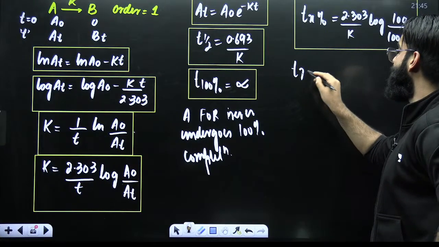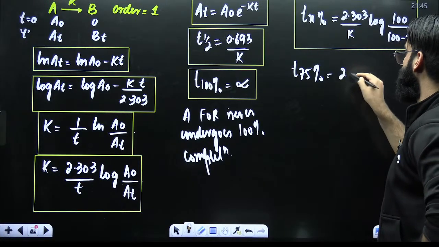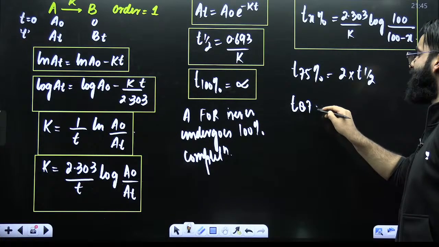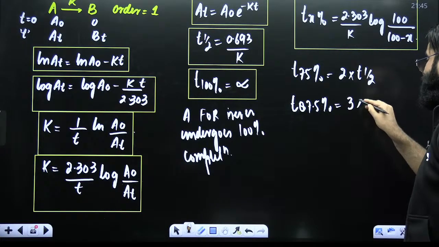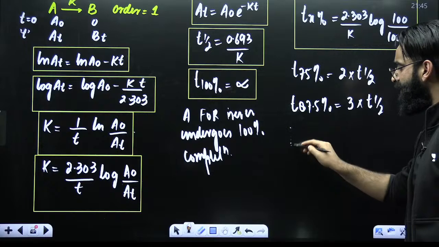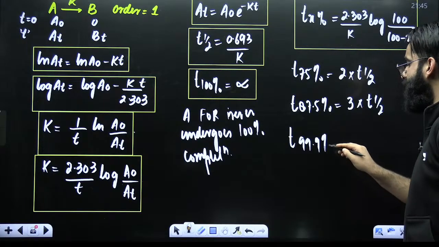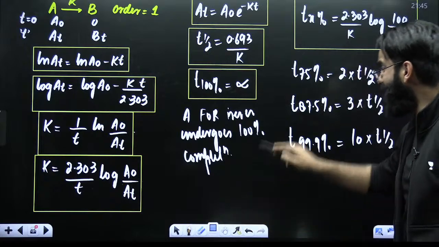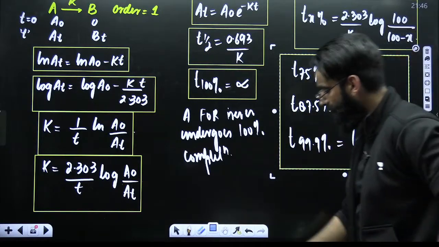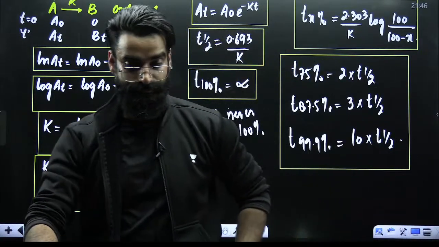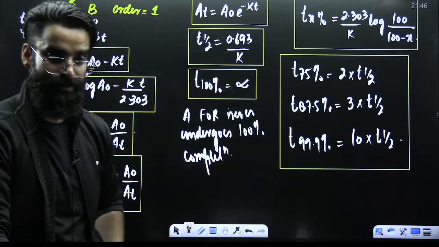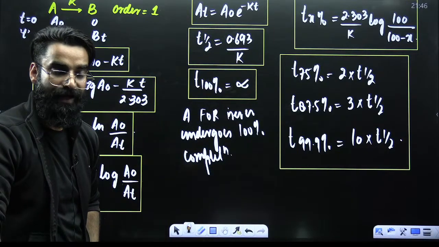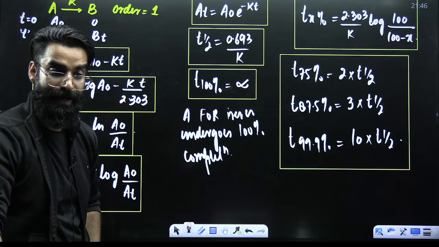Time taken to complete 75% of the first order reaction is equal to 2 times the half-life. Time taken to complete 87.5% is equal to 3 times half-life. Time taken to complete 99.9% is equal to 10 times half-life. These are some direct results, some direct shortcuts, which you can remember. Anything can be asked out of this.